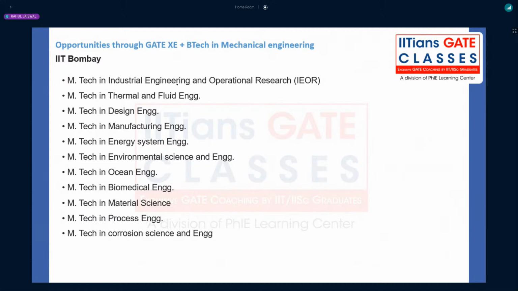So MTech in industrial engineering and operations research is a very, very good department. But once again, you will have a written test as well as an interview. And for the written test, you have to follow mathematics, probability, right? IIT Madras.